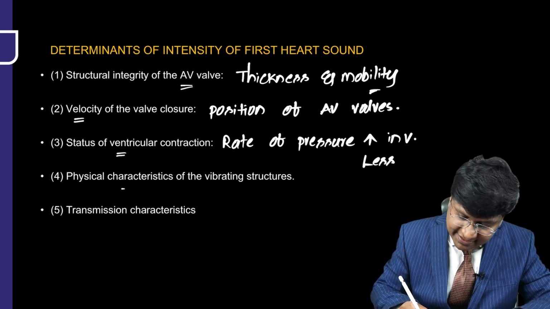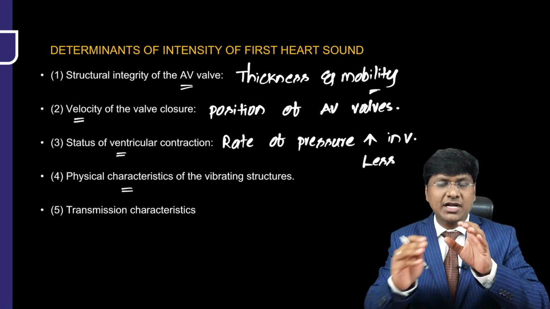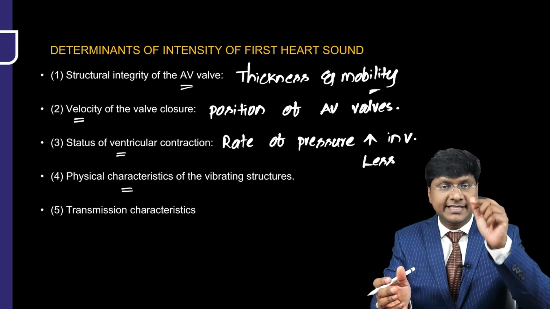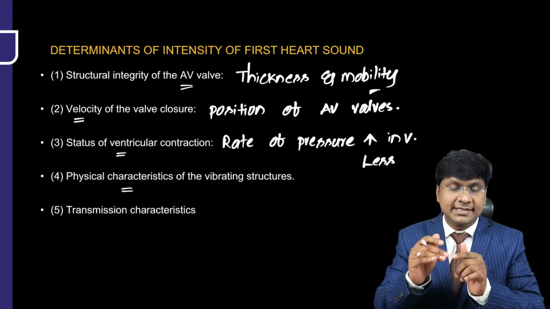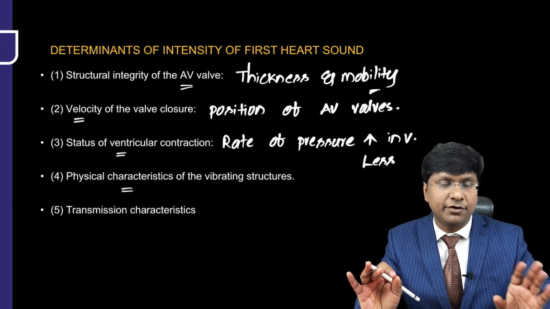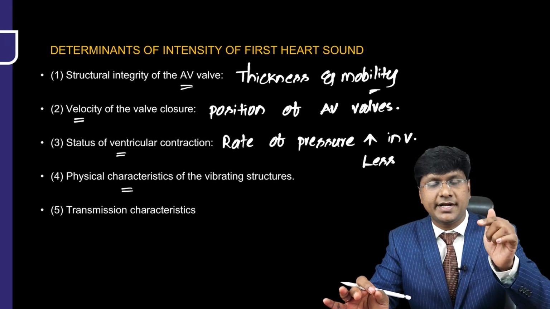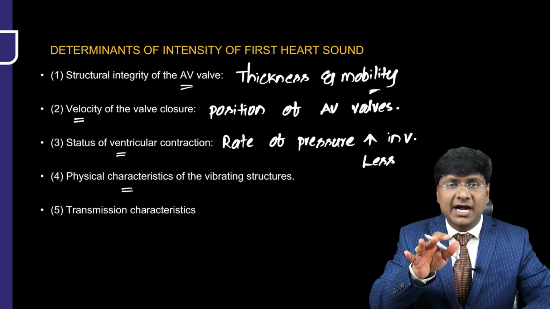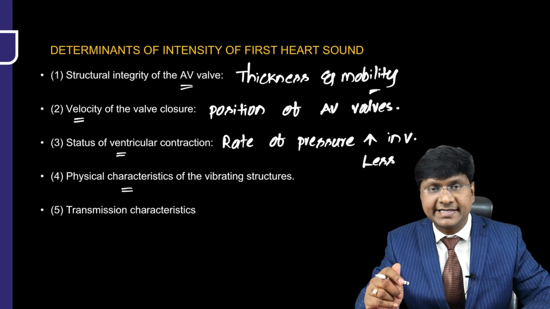And the next is the physical characteristics of the vibrating structure. What are the vibrating structures here? Papillary muscles, chordae tendineae, then mitral valve leaflets. So this entire structure should be normal, then only you get a normal intensity of your first heart sound. If there is any pathology in your papillary muscle or chordae tendineae or within the AV valves, then there may be alteration in the structure of your valve apparatus and thereby the intensity varies.